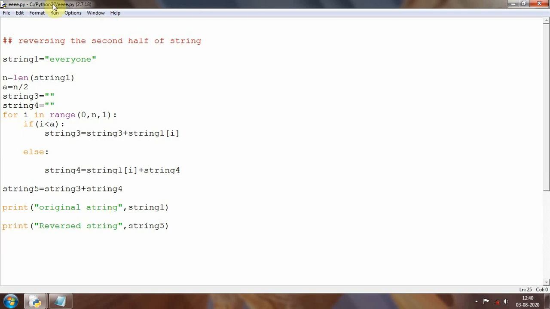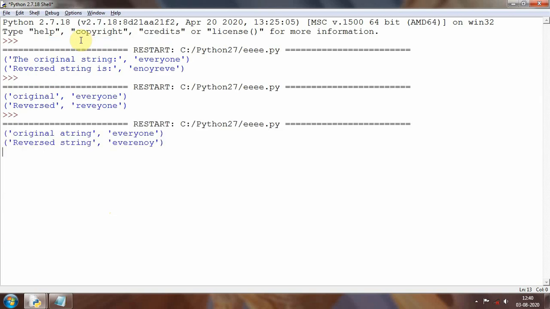I'll save this one, and let me see whether it shows any errors or not. So I'll run this one. You can see here, everyone is the original string, and up to here EVER is showing as it is. And when it comes to the next half of everyone, it is showing first E, then N, then O, then Y. So clearly you will come to know that the second half of everyone is being reversed and the first half is as it is.